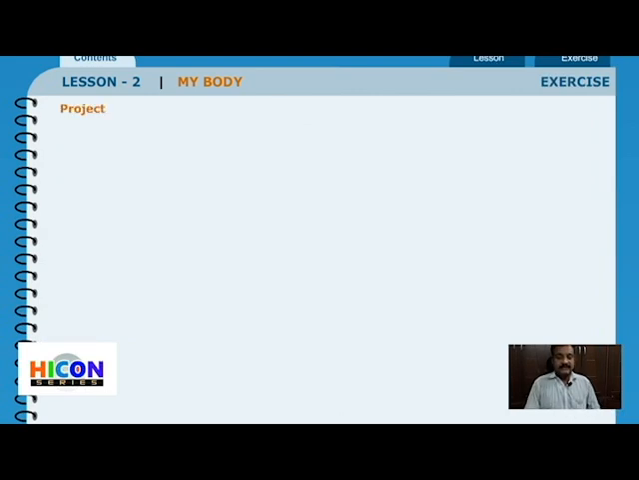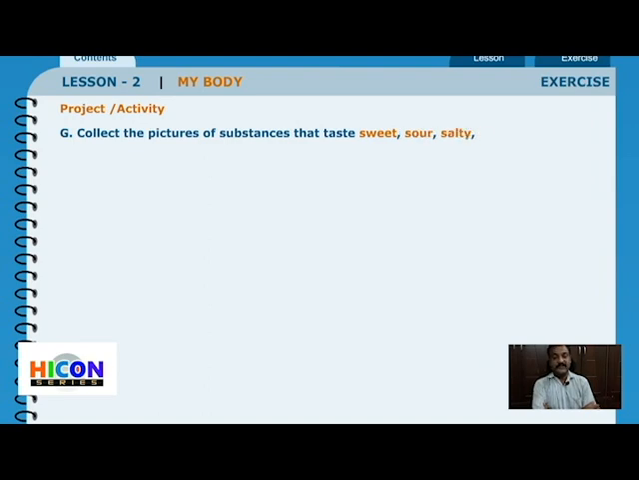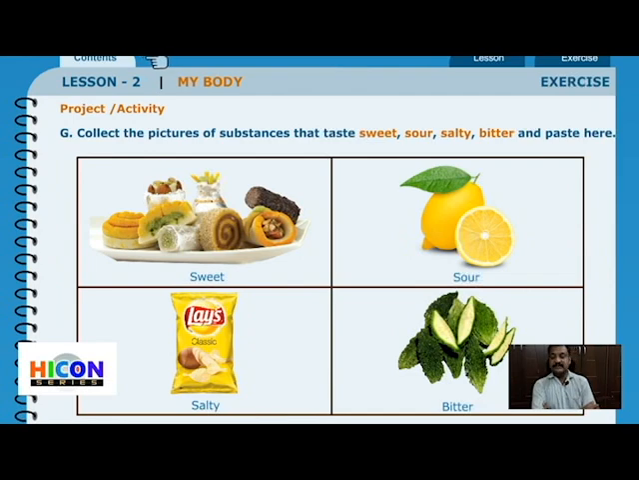Now the last part of the exercise: collect pictures of substances that taste sweet, sour, salty and bitter and paste here. So the activity is done here for you. You will have the same sheet in the PDF attached at the end of this particular video link. You can take a printout of it, collect the pictures and paste it over there.